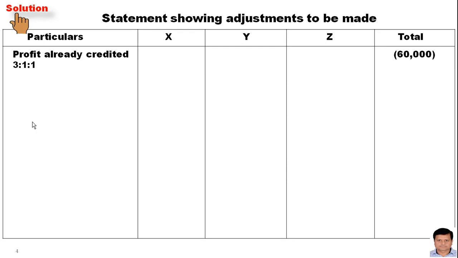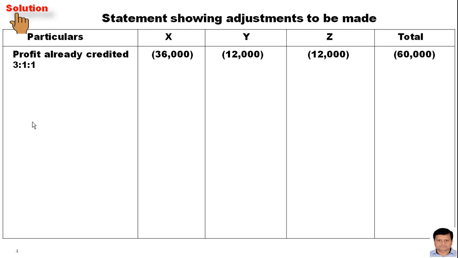60,000 was the profit already created, so we will deduct this amount, and I am not going to show you the working note to save your time. Do it by yourself and get the amount. So why is it being shown as a minus item? The logic behind it: because it was already created, it has already increased the amount of capital, so we are deducting the amount of capital by deducting the amount of profit.